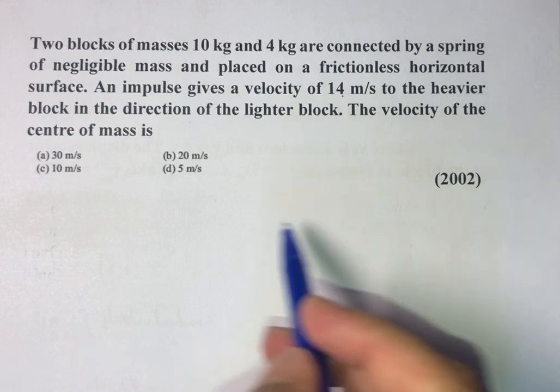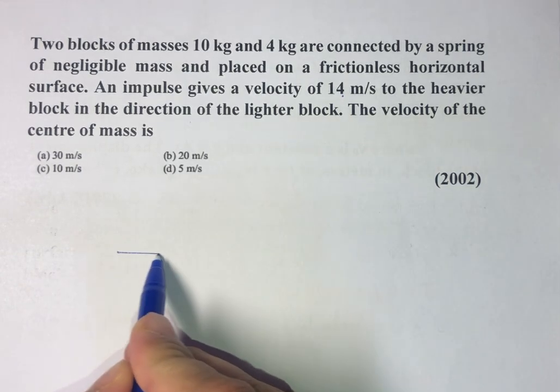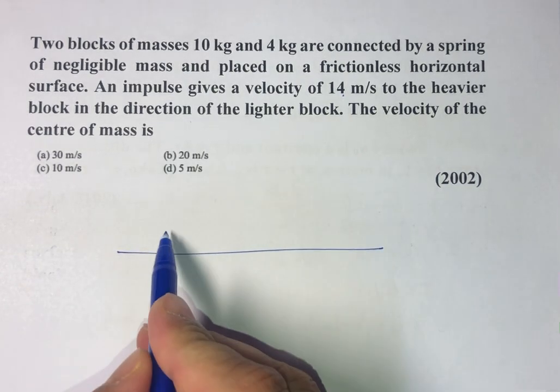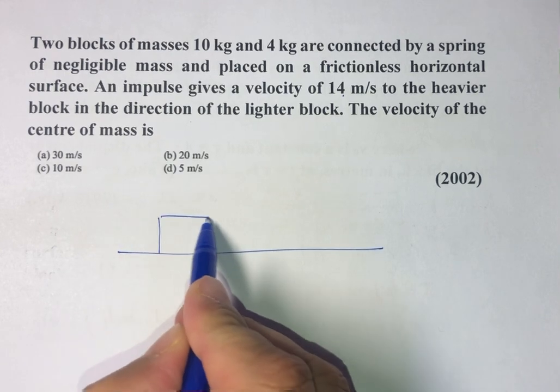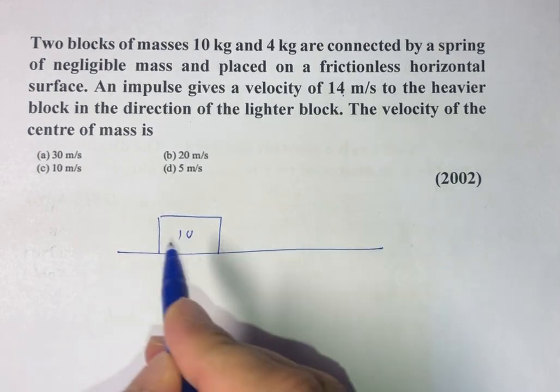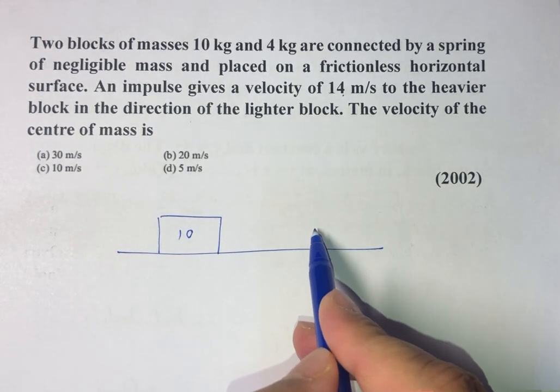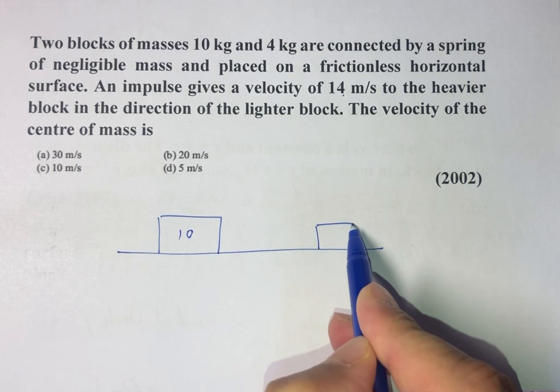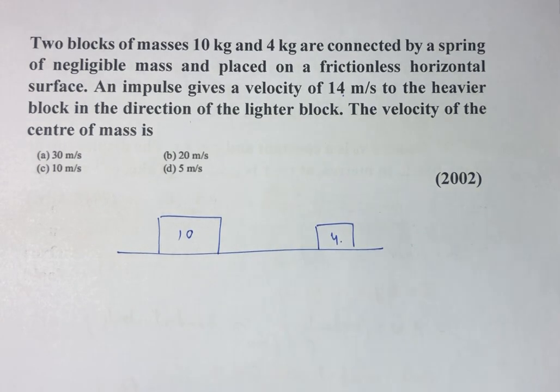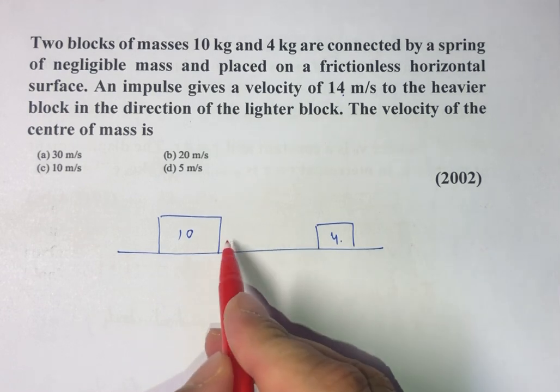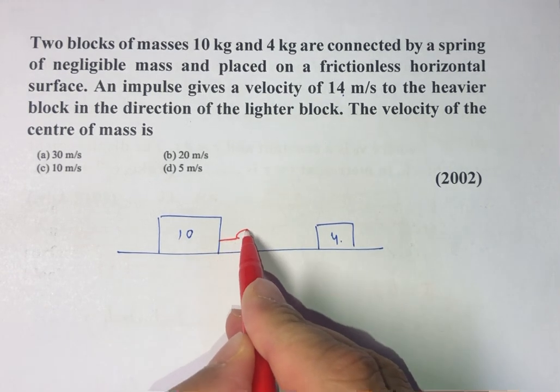So we have a system in which we have two masses. One is 10 kg and another one is 4 kg. They are connected using a spring.